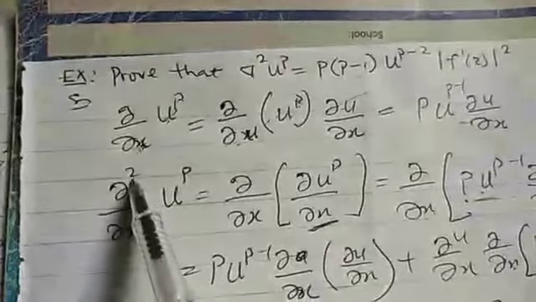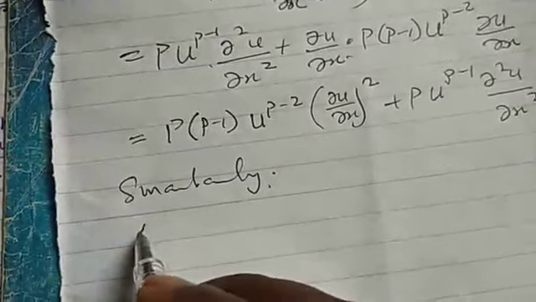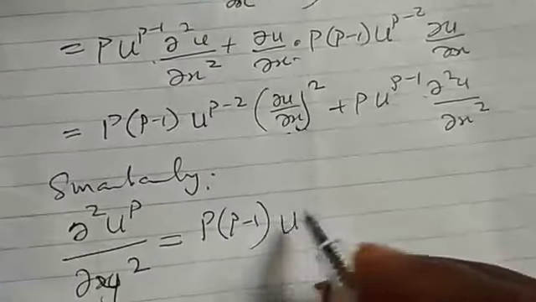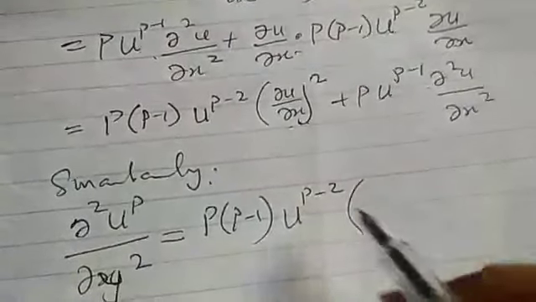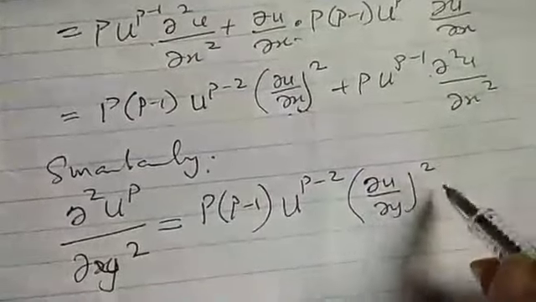So we have done this. Similarly, without stressing ourselves, if you follow the same pattern, you see that we are going to have the y part too, but you have to show how you get this one too. Similarly, we are going to have something of this nature too, p into p minus 1. You don't jump when you are writing an exam. You need to show me how you get it. Du dy all squared plus p u raised to power p minus 1 the square u dy squared. So this is what we are going to get.